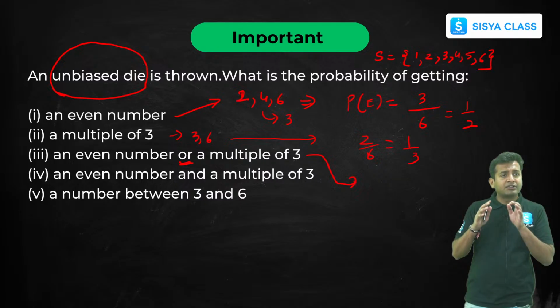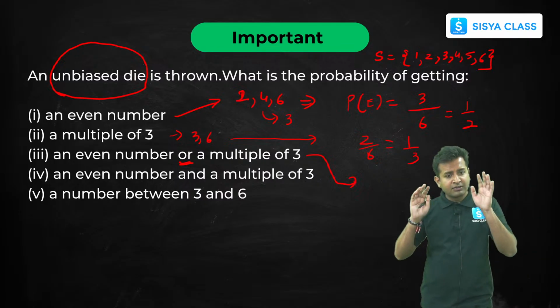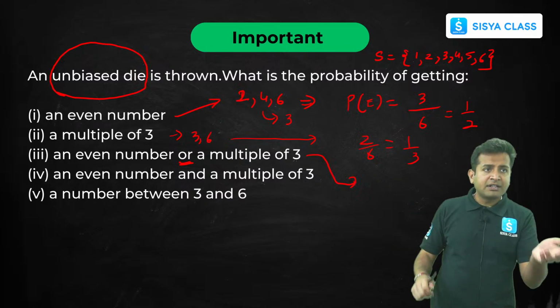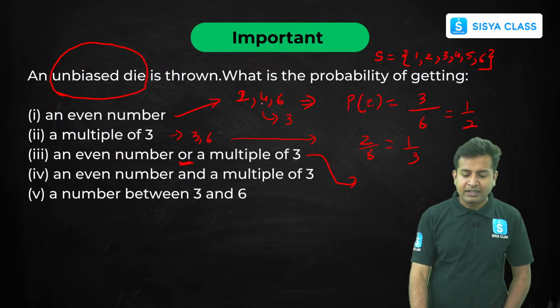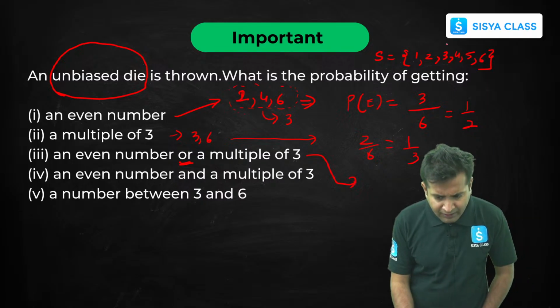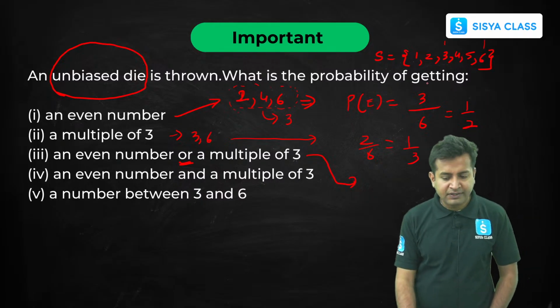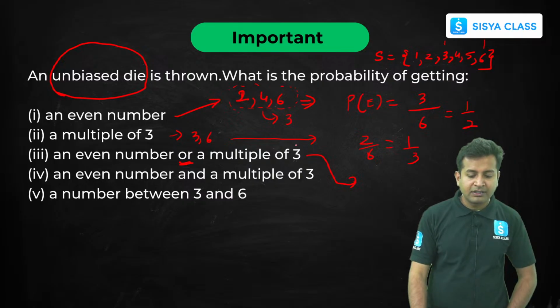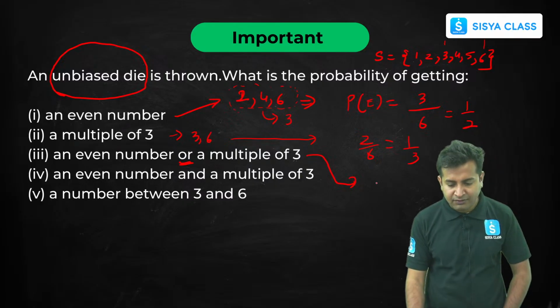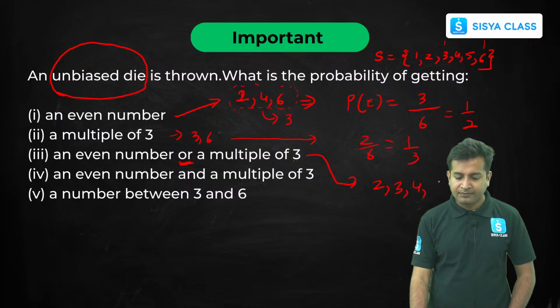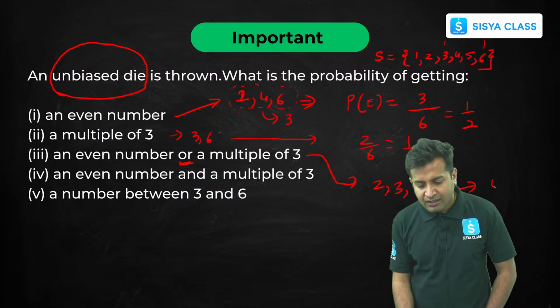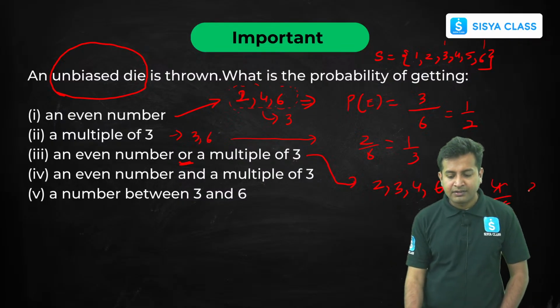So both we have to include. It's not like we have to exclude one. No, both we have to include, even number also and multiple also. So what is the probability of an even number? We have got the favorable outcomes as 2, 4 and 6. Now in this, 3 and 6 are the multiples of 3, so here 3 will also be included. So the favorable outcomes would be 2, 3, 4 and 6, which is nothing but 4 by 6, which will be 2 by 3.